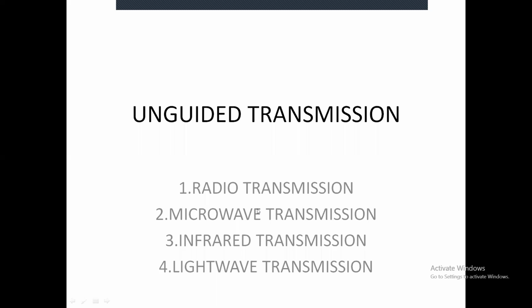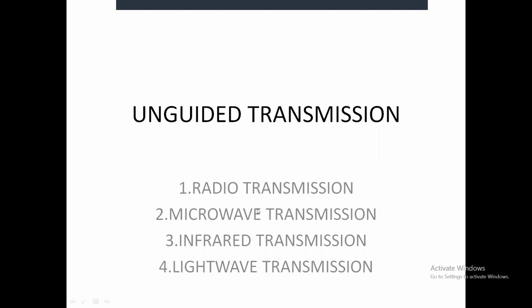The TV remote transmission cannot pass through solid objects. It is limited to one room, maximum it is limited to one building. Okay, this is about the third kind of unguided transmission medium, that is infrared transmission.